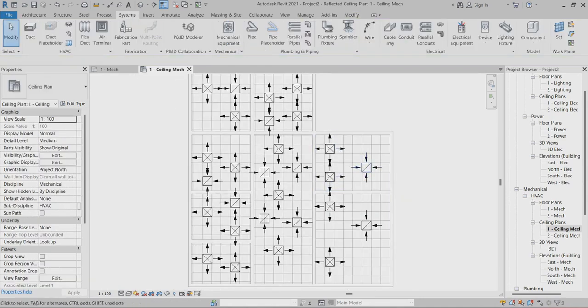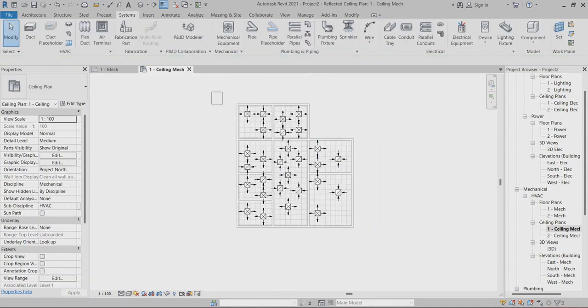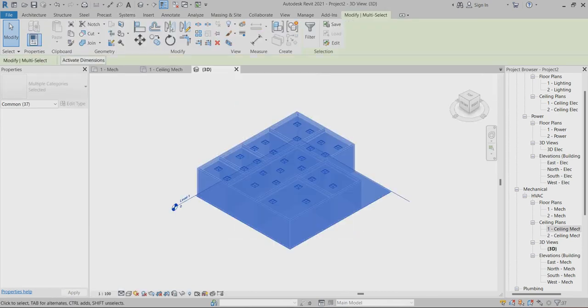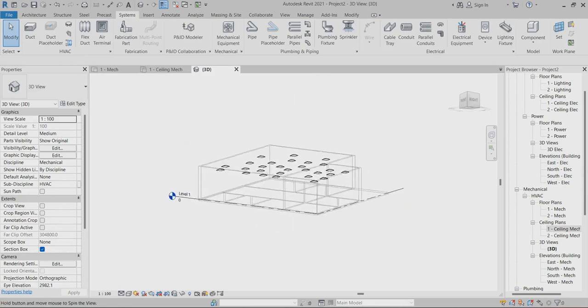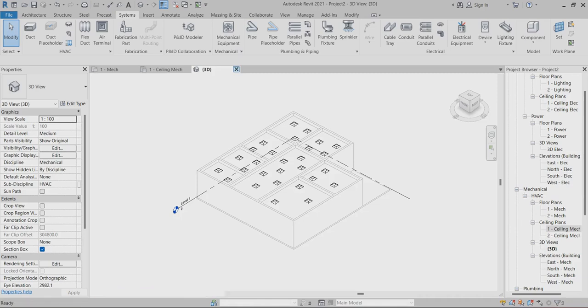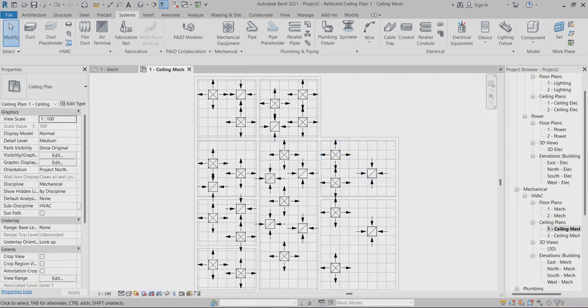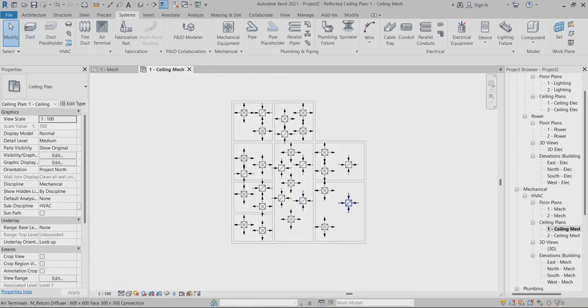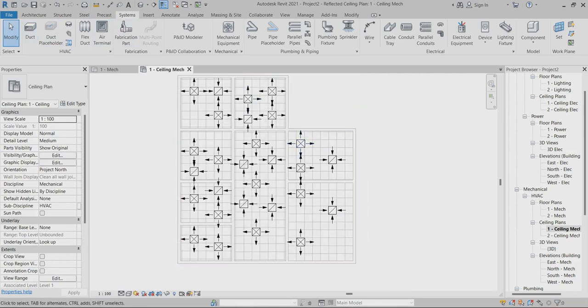Now I just select this one and go to the 3D. So you can find this is our air terminal. It's visible. After that, you can apply for the exhaust fan.